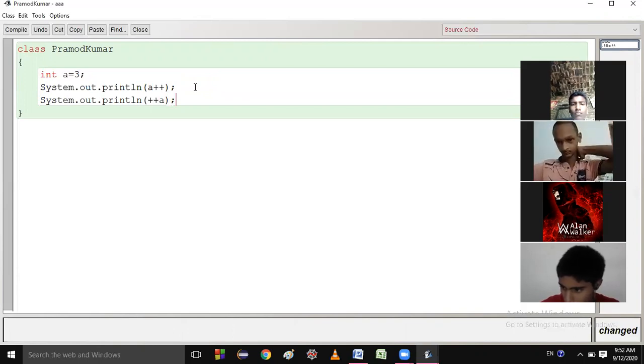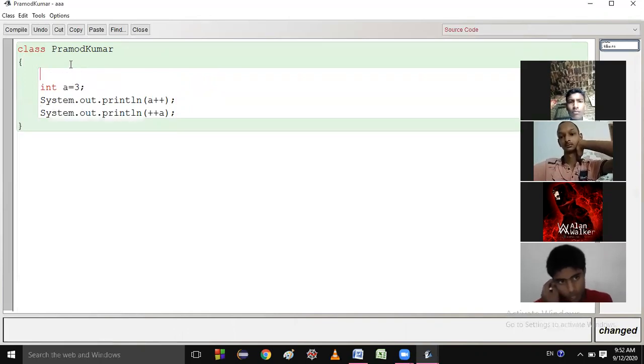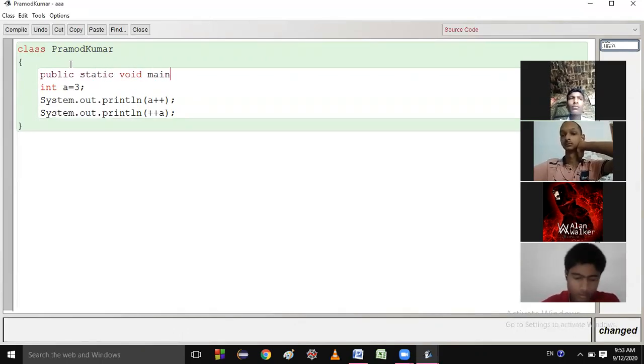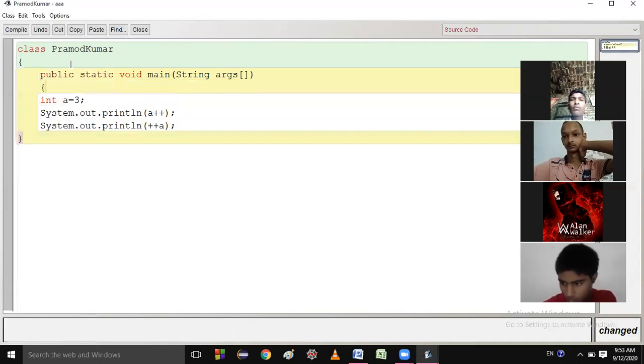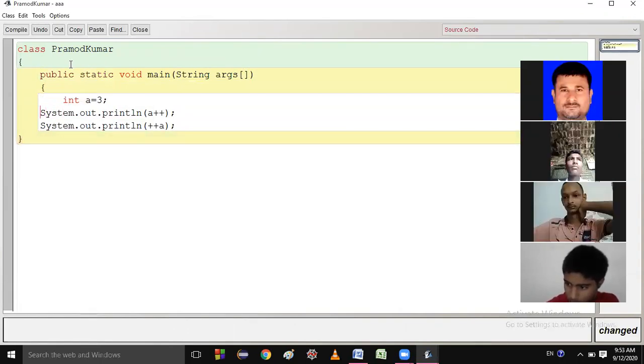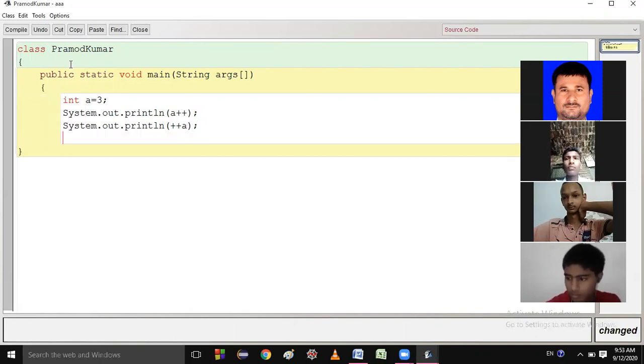So can you tell me which output we will get?